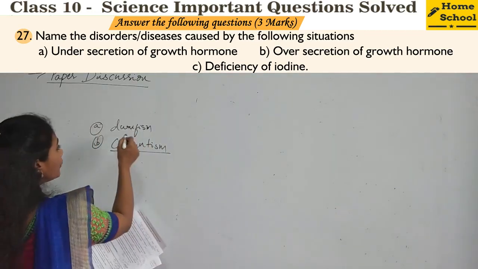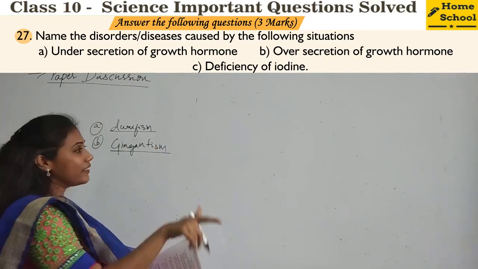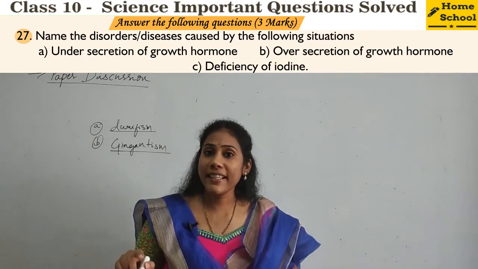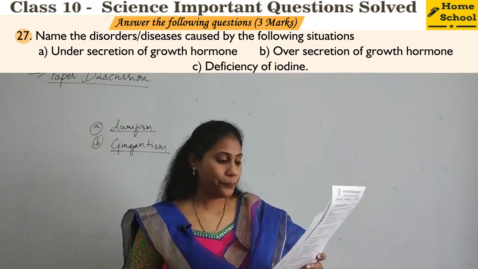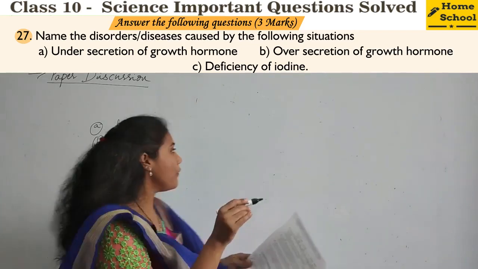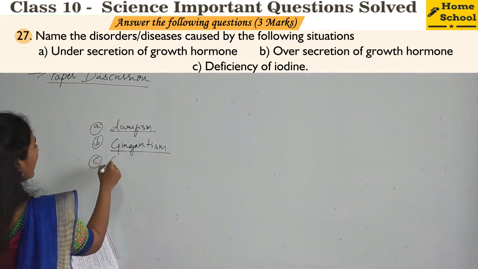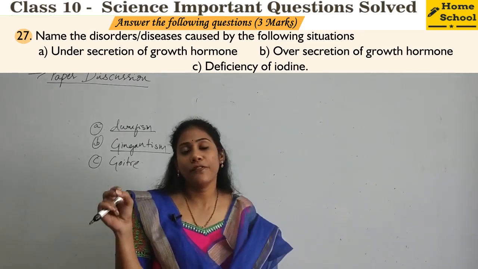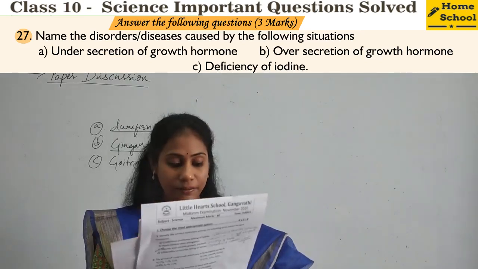A person growing to a very short height is called dwarfism. This happens when growth hormone secretion is very less in the body. Third sub-question: what disease is caused by the deficiency of iodine? That is goiter. A swollen neck is caused due to the deficiency of iodine.